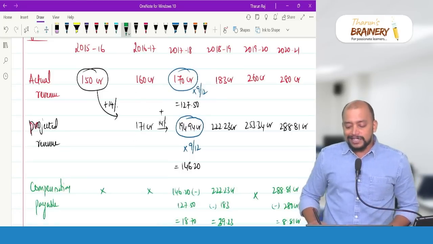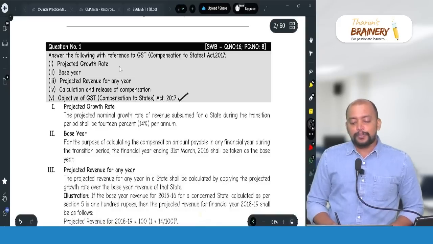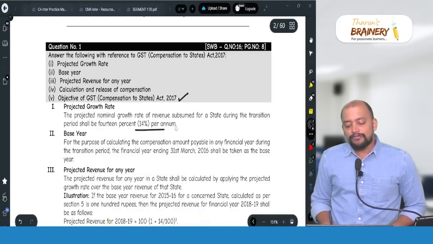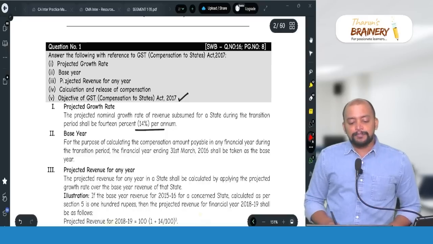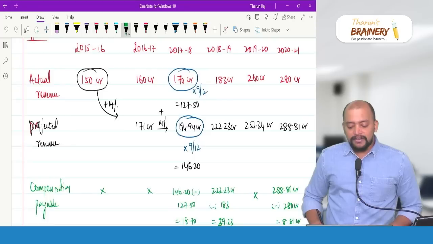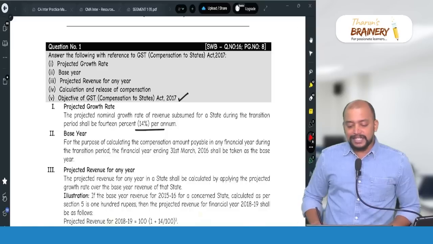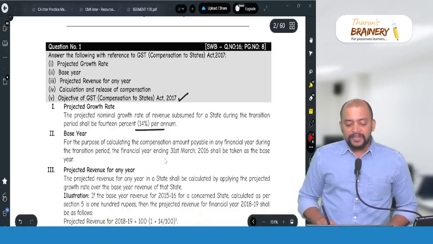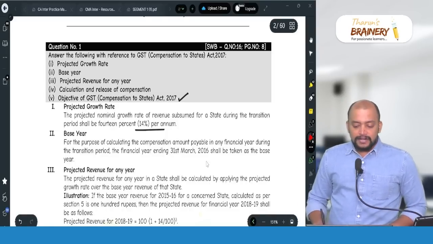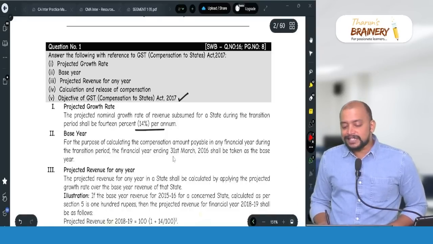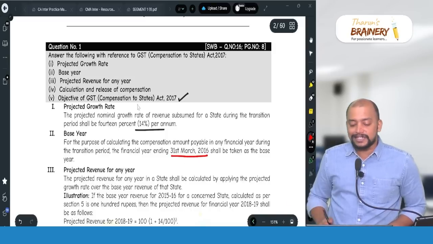So the growth rate is taken as 14%. So projected growth rate is taken as 14% per annum, and base year 2015-16 will be taken as the base year. So that is the second point. And 2015-16 means 31st March 2016, that is what 2015-16.